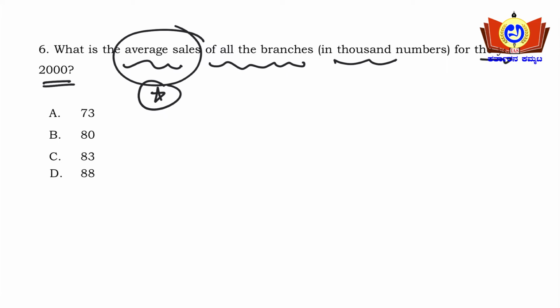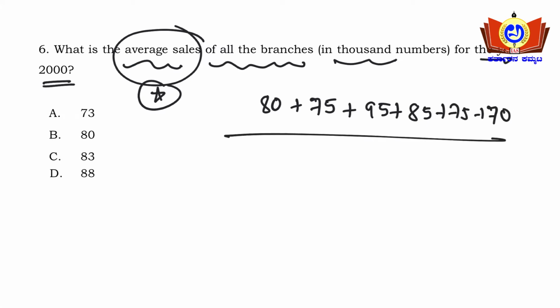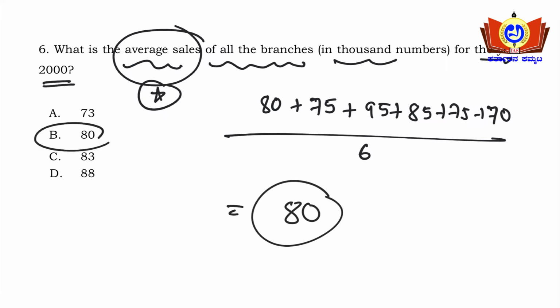So we know the averages, right? In the previous few videos I have dealt with the concept of averages. Averages is nothing but the sum of observations divided by the number of observations. So 80 plus 75 plus 95 plus 85 plus 75 plus 70 upon how many observations? There are 6 observations. So this will give the answer as 80 here. So B is the right answer here. Yes or no? Simple data interpretation question.